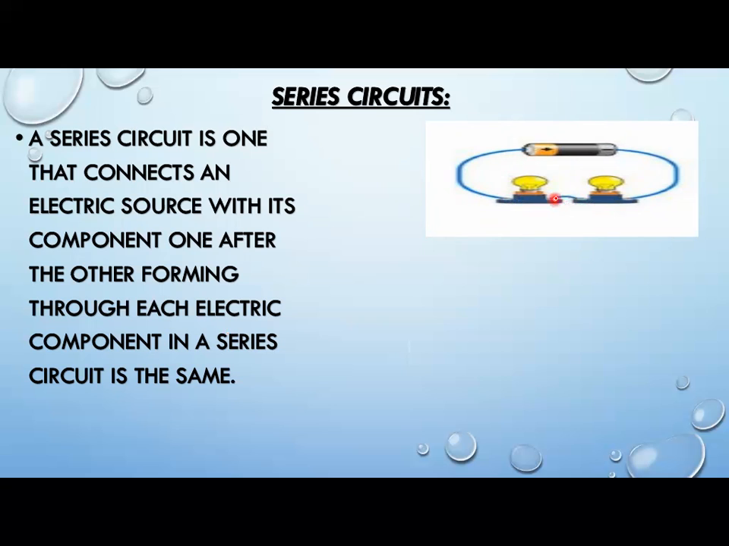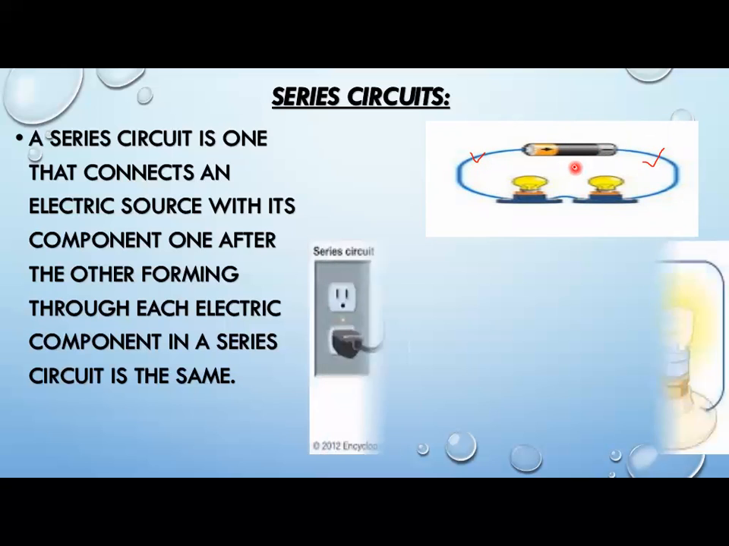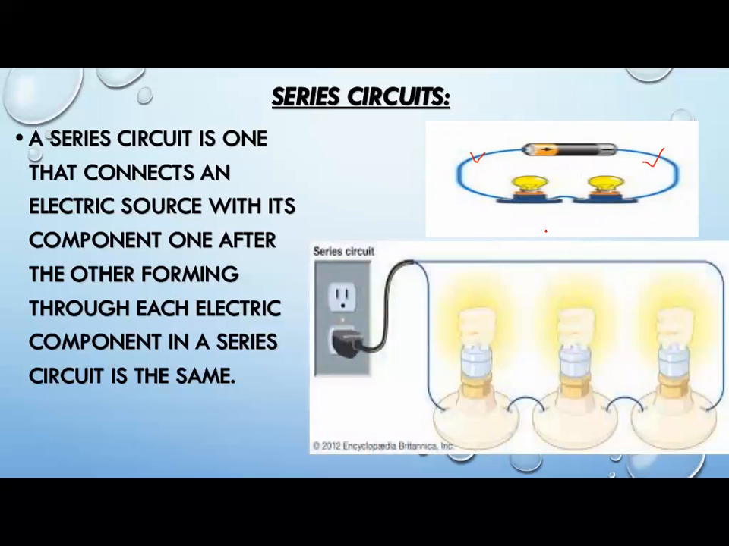Each electrical component is connected one after another, and they are all connected to a single battery with the help of a single wire, meaning only one loop is present here. So this type of circuit is called a series circuit. As you can see here, again, this is a series circuit.